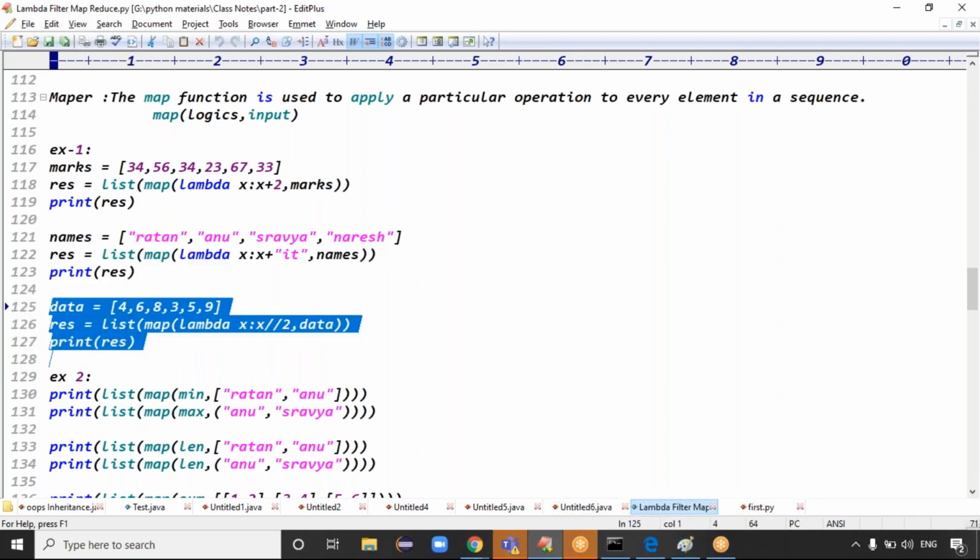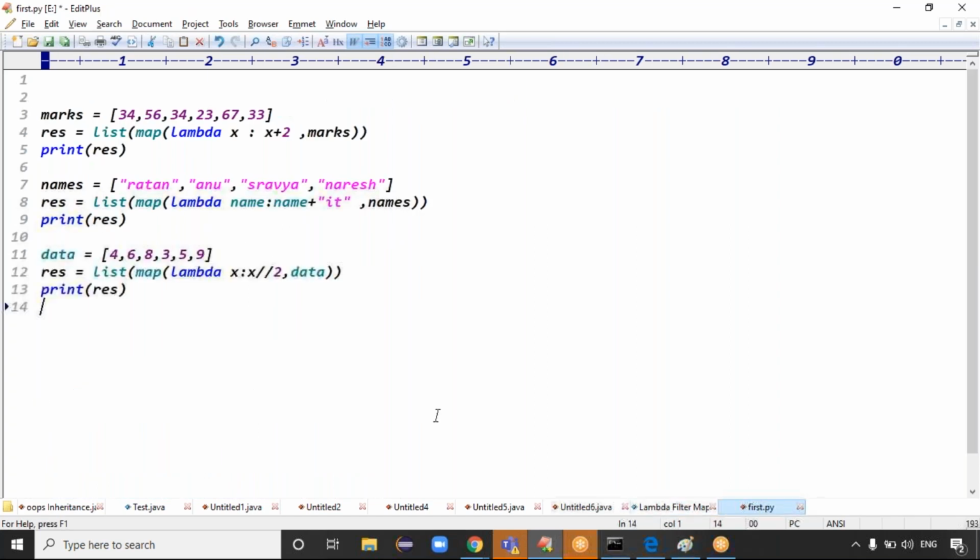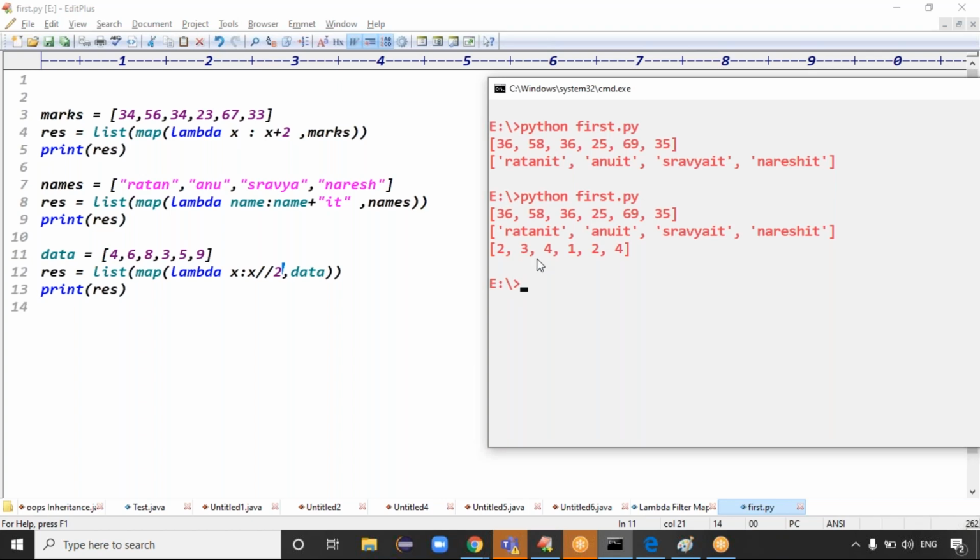And here, if you see the output, the third case, like I take the data here. Here I'm passing every element x value 4, double slash 2. This is like normal division or floor division. Every element is getting a floor division, guys. Floor division returns which value? Integer value, right? That's what we got. The output is 2, 3, 4, 1, 2, 4, right?